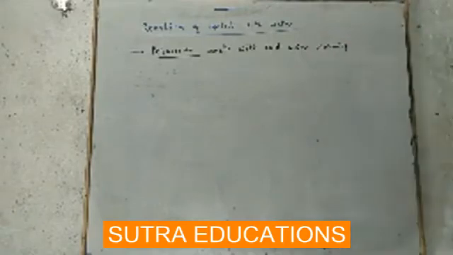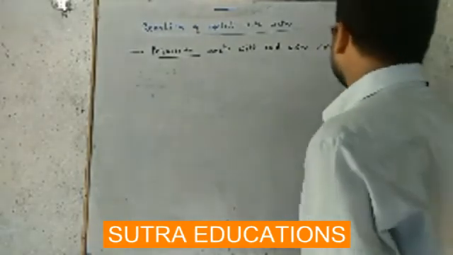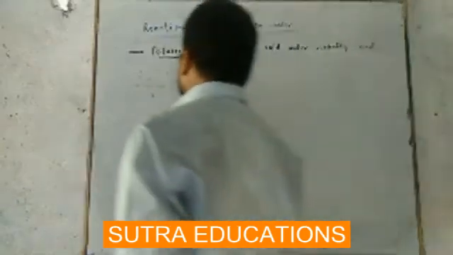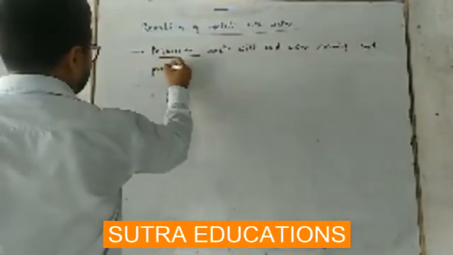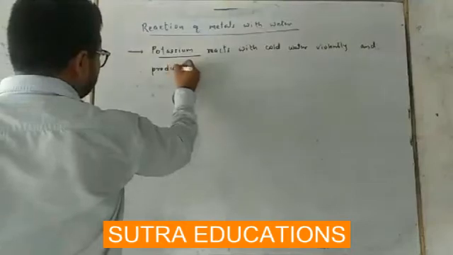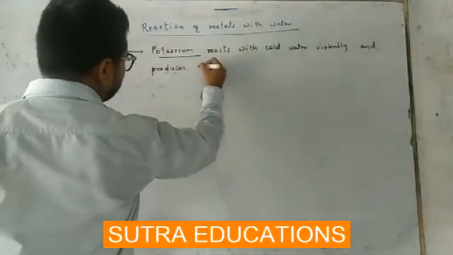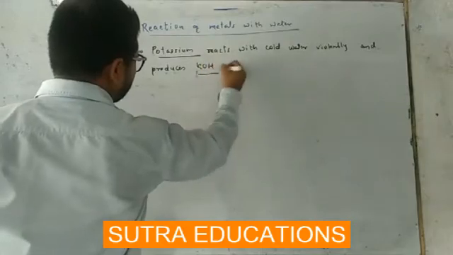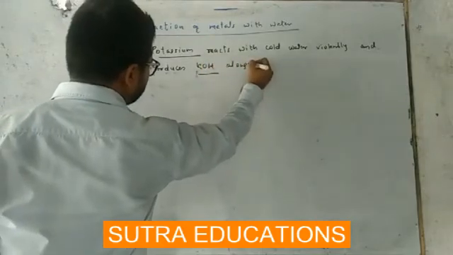Getting me? Potassium reacts with cold water violently and produces potassium hydroxide, KOH, along with hydrogen gas.